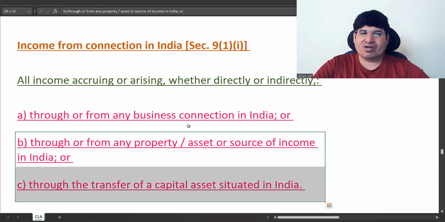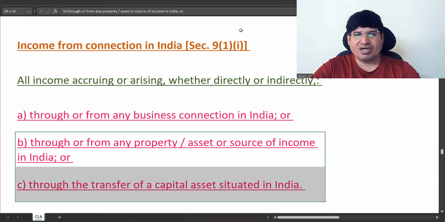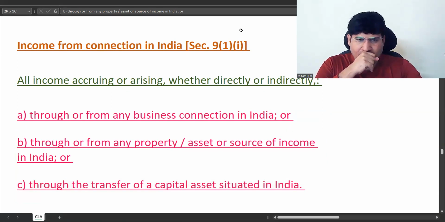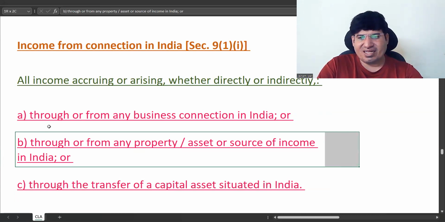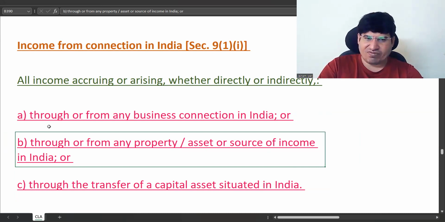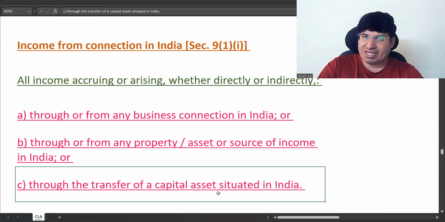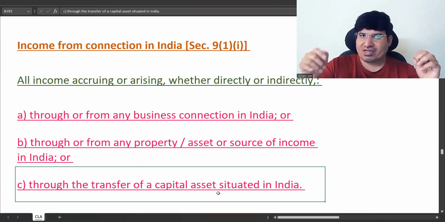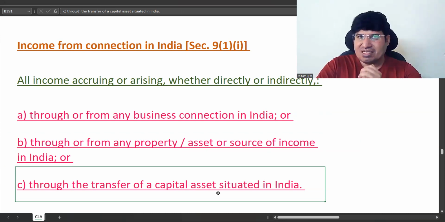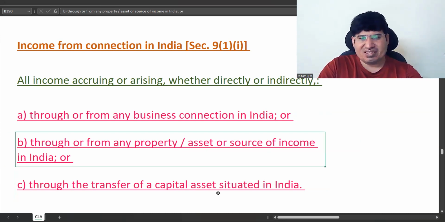B and C, you know already. Income through any property, asset, source of income in India: here you are using Indian territory, so it will be taxable in India. It is deemed to accrue or arise in India. This is straightforward. Second, you're transferring a capital asset in India, like any house in India, so it will be taxable in India. So these two are straightforward, B and C.